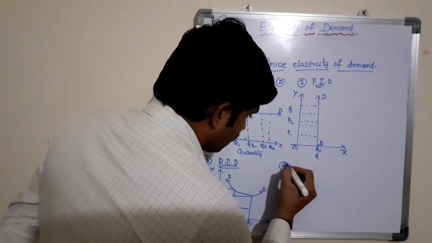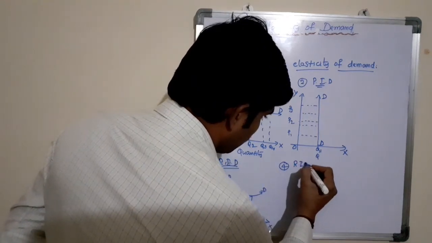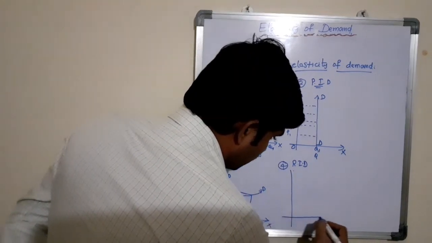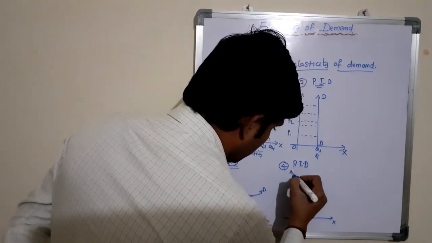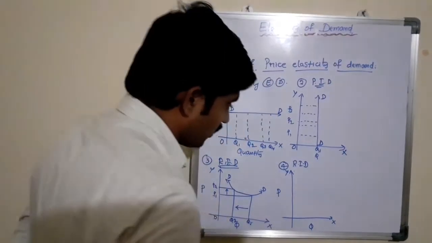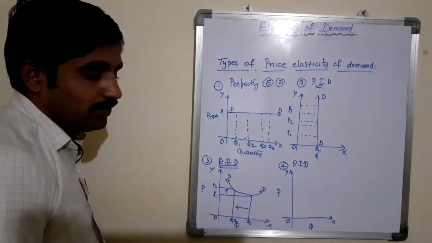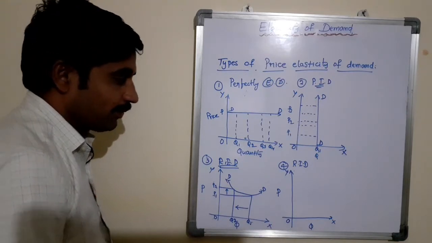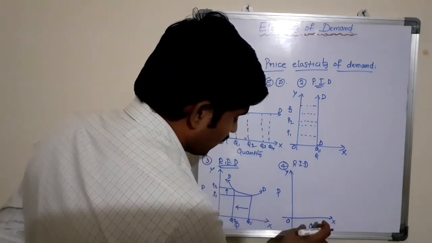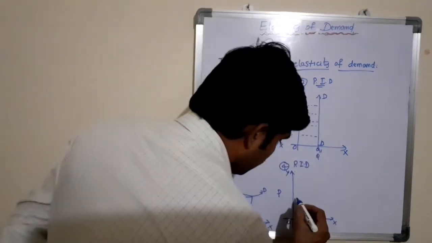The fourth one is relatively inelastic demand. Here it is exactly opposite to the relatively elastic demand. X-axis reveals the quantity of the product and y-axis reveals the price of the product. It is the origin. According to the definition of relatively inelastic demand, the proportionate change in price of the product is more than the proportionate change in quantity demanded of a commodity. Let us see here on the graph.